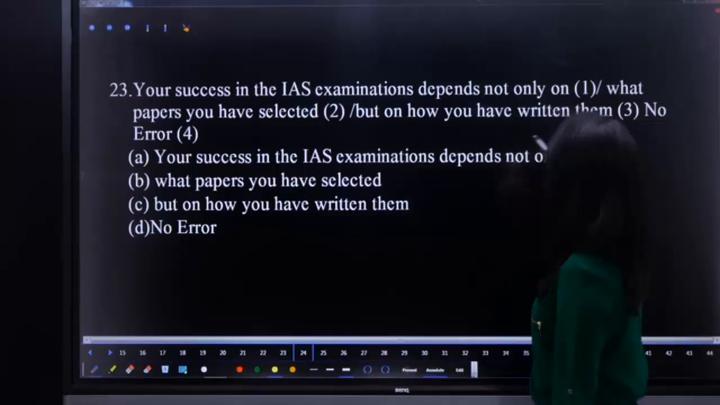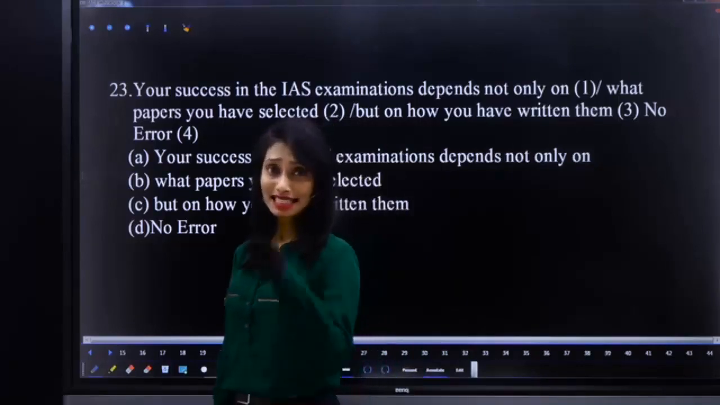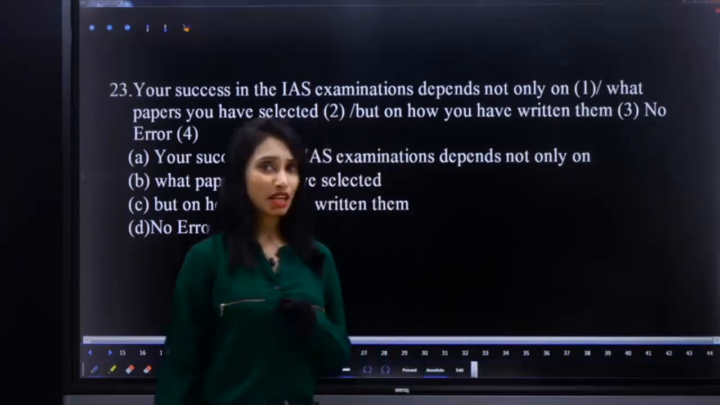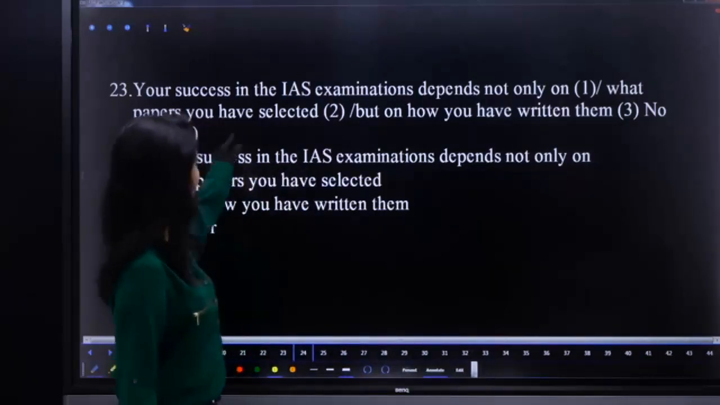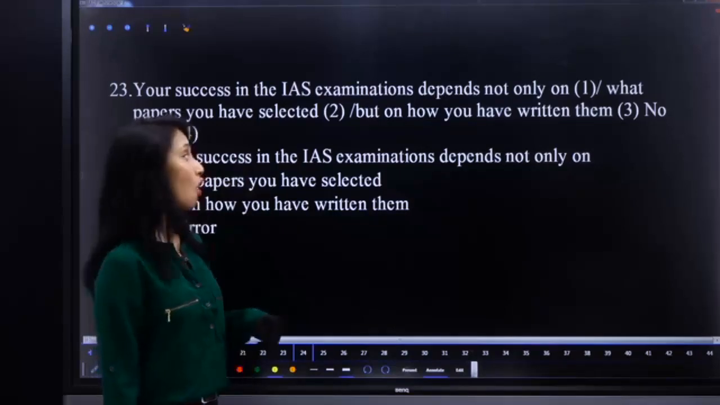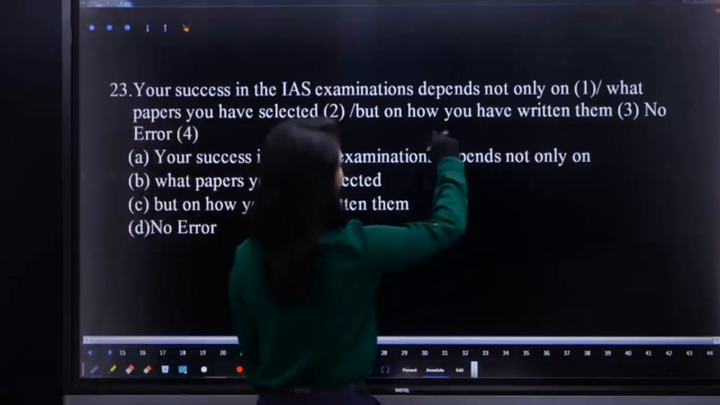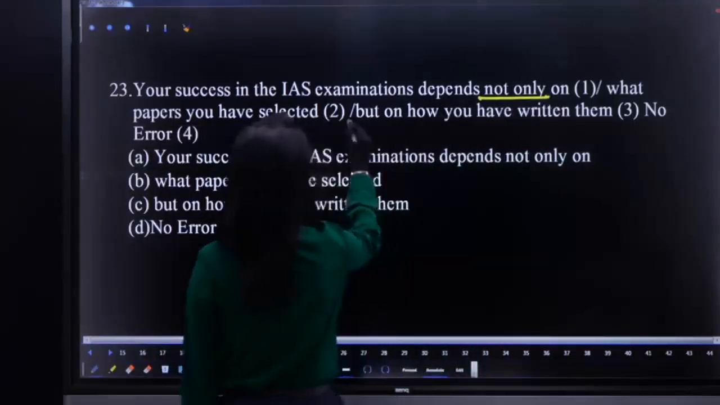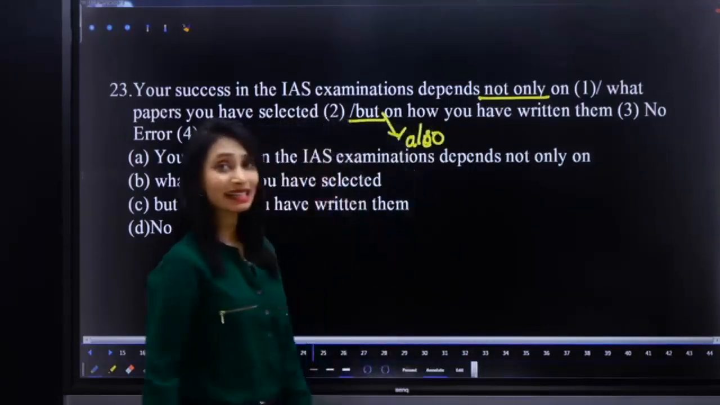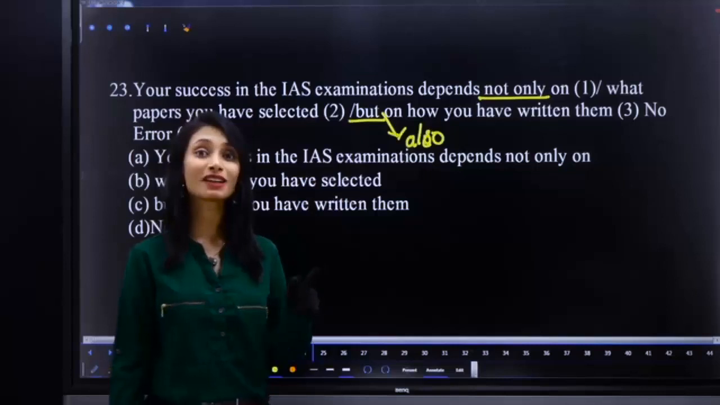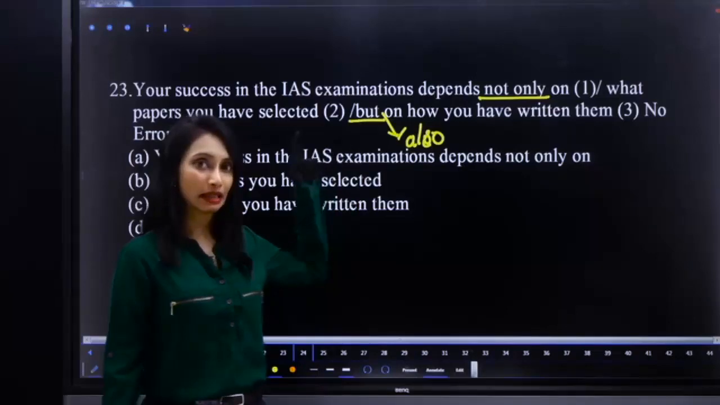Your success in the IAS examinations depends not only on what papers you have selected, but on how you have written them. What is the error? See, we know immediately you could answer here: correlative conjunction, not only but also should be there, but also is missing. You cannot take but alone, because but itself takes a contrast view. So we are not talking about contrast. It is a conjunction with pair, not only but also.